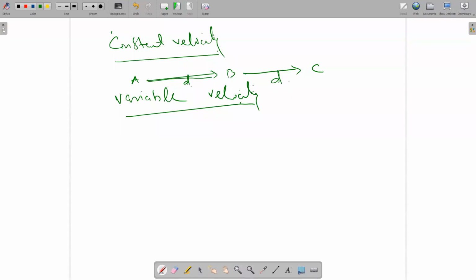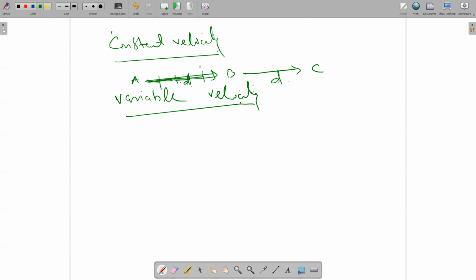So if it covers this distance in equal intervals of time, meaning in the first 10 seconds the same distance, then the other 10 seconds the same distance, then the other 10 seconds the same distance, then we call its velocity constant. If it covers the same distance in, suppose, 10 seconds, the other same distance in 5 seconds, the other same distance in 20 seconds, can you say its velocity is constant?